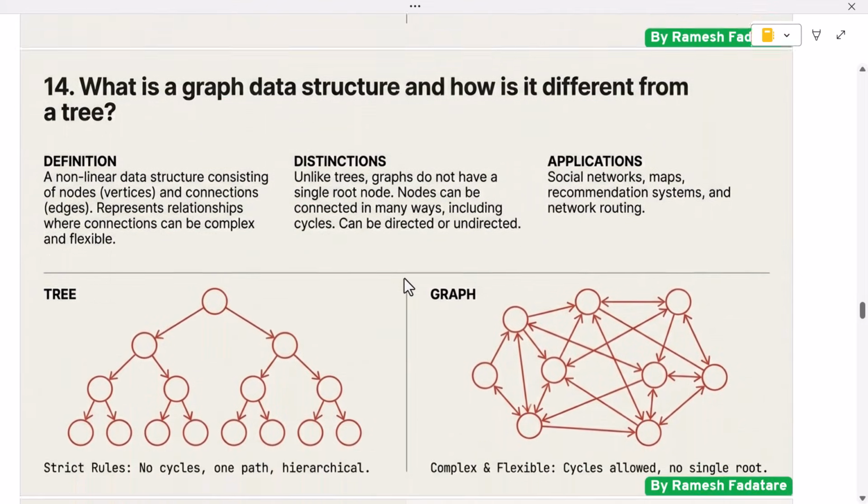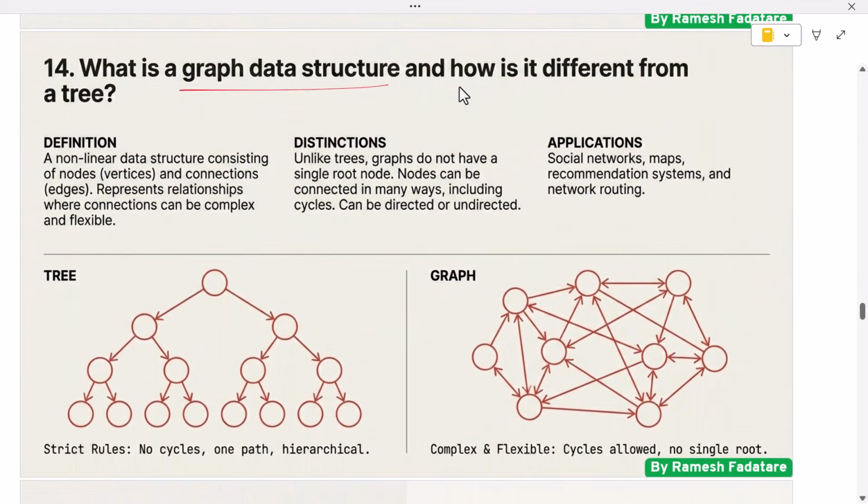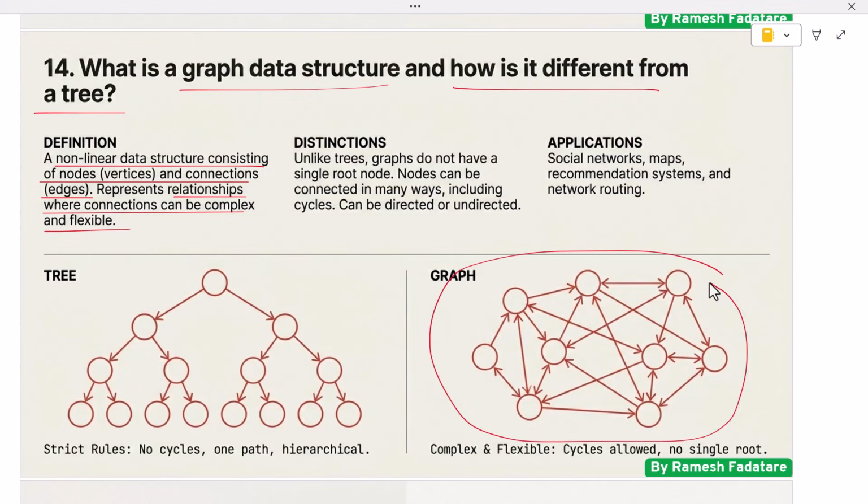Next question: what is a graph data structure and how is it different from a tree? A graph is a nonlinear data structure that consists of nodes called vertices and connections between them called edges. Graphs are used to represent relationships between objects where connections can be complex and flexible. Unlike trees, graphs do not have a single root node. Nodes in a graph can be connected in many ways, including cycles.